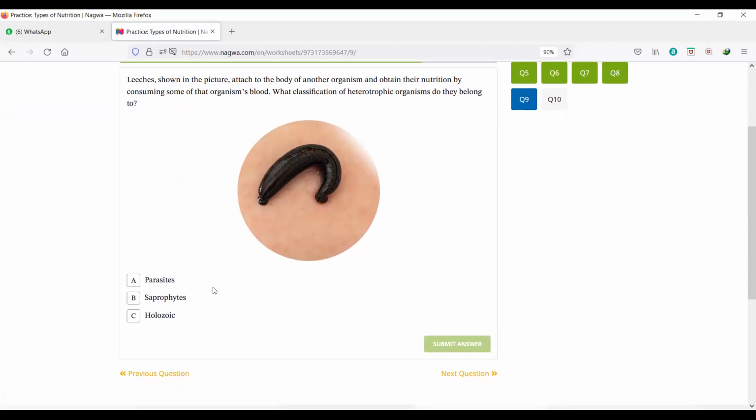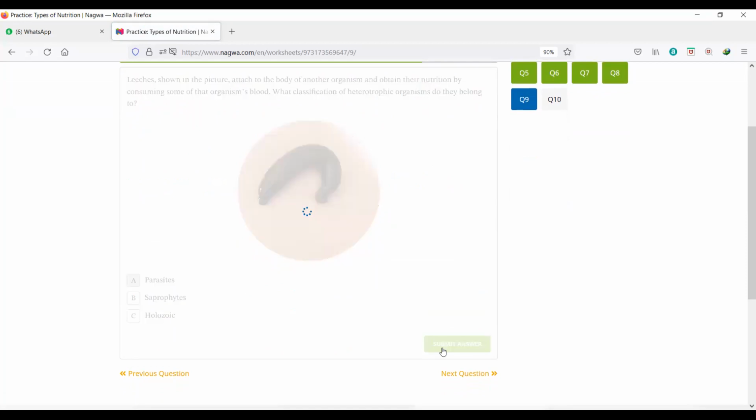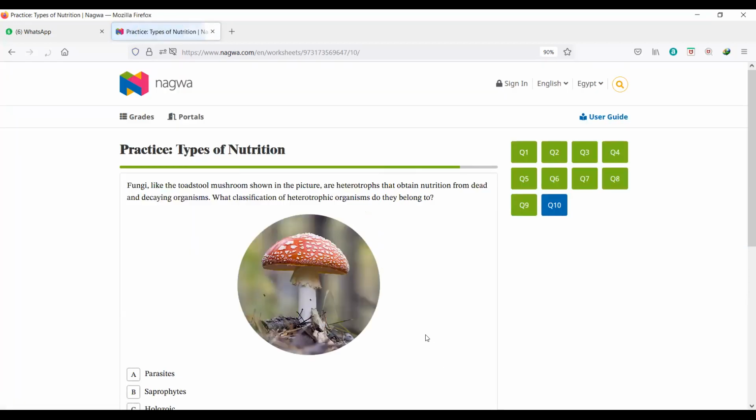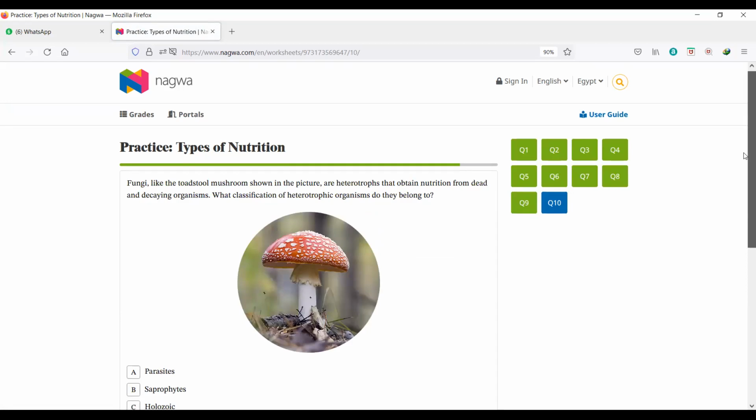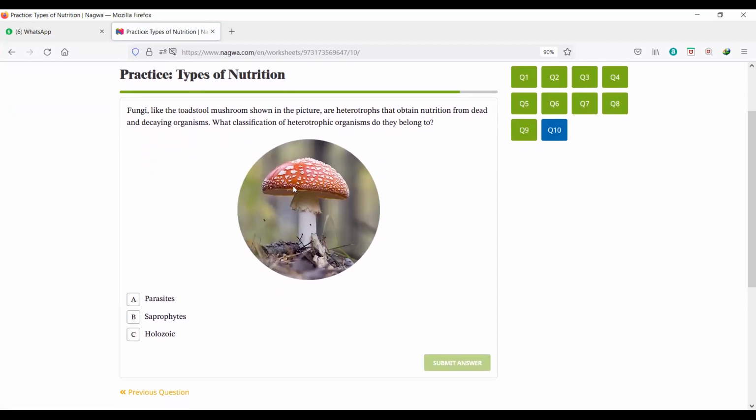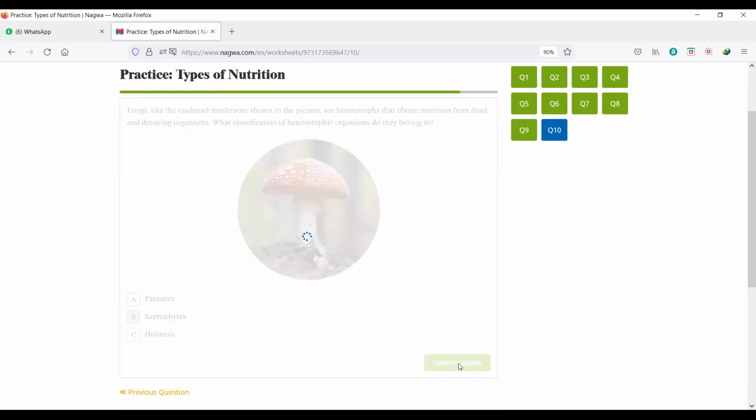We already know that it is a parasite. And finally, fungi, like this kind of mushroom. They are asking about its classification. We already know the mushroom eats decayed or dead organisms, so it is saprophytic.